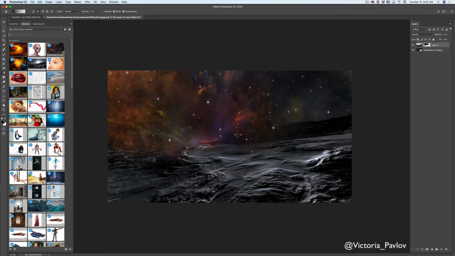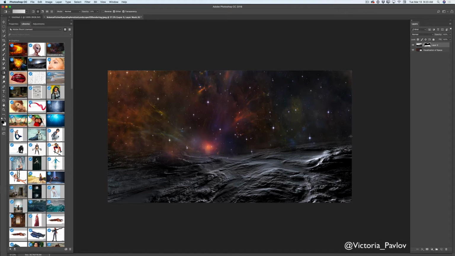I'm creating some very beautiful sci-fi background, so I don't care where my line between my mountains and my sky is supposed to be. I'm just creating very beautiful background, and this is illusion, this is our imagination. Now I will bring down opacity to 31% and I will continue erasing part of my mountains.